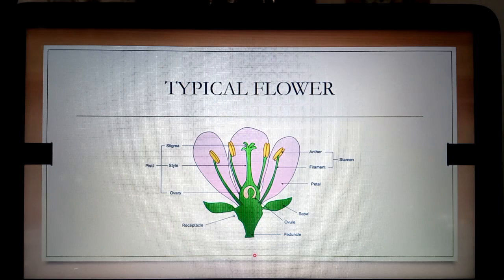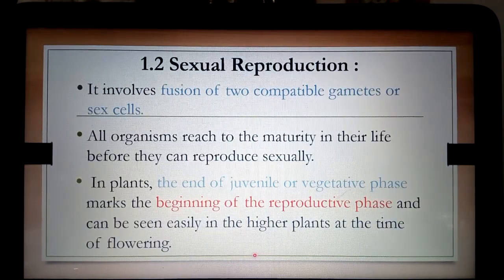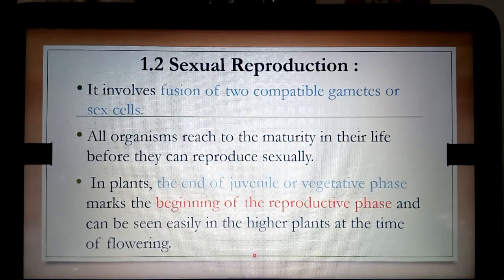Therefore it is important to study the structure of the anther and the ovule. Sexual reproduction involves the fusion of two compatible gametes. All organisms reach maturity before they can reproduce sexually. In plants, the end of the juvenile or vegetative phase marks the beginning of the reproductive phase, which can be seen easily in higher plants at the time of flowering.